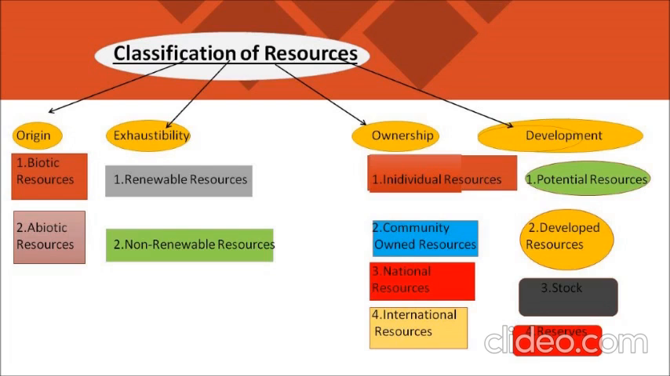Now, the fourth group is on the basis of status of development. Under this, again, there are 4 types: the first is potential resources, second, developed resources, third, stock, and the fourth is reserves. So children, in this video, I am going to explain all the resources one by one.